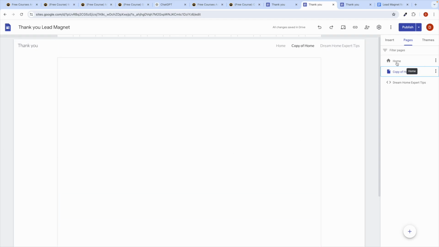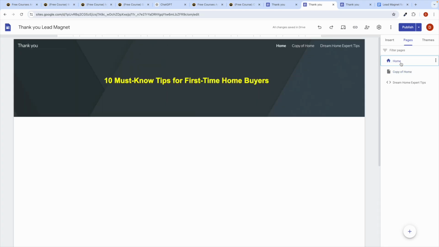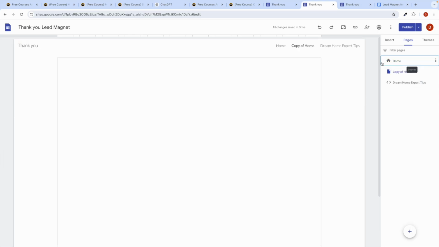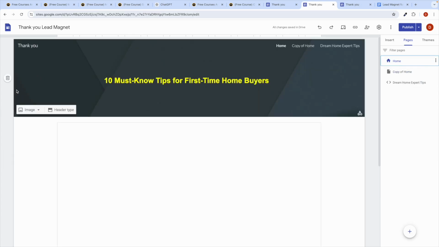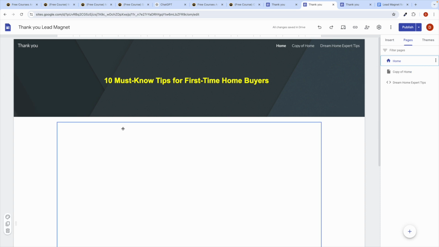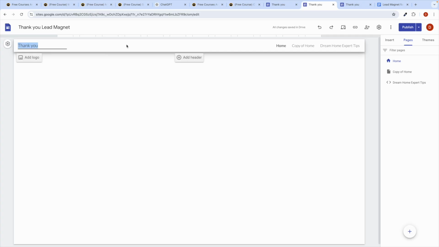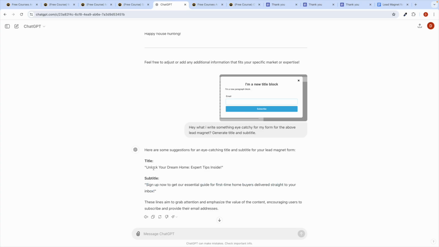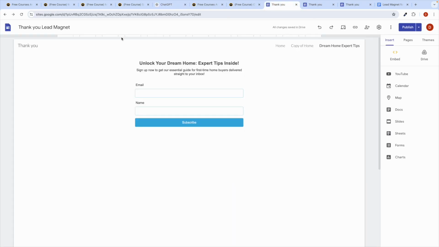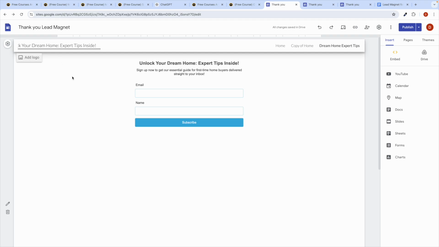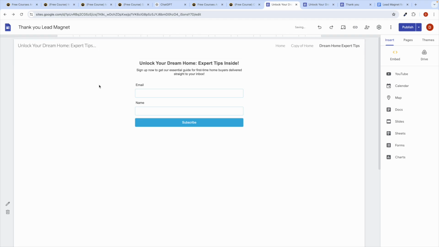What we can do, guys, is very simple. Let's fix this problem. This is the home page, so just duplicate it and you will create a copy of home. Make sure you delete that. And from home also you can delete each and everything. Just select this, delete this, and you can write here: unlock your dream expert inside. Just paste it over here like this.